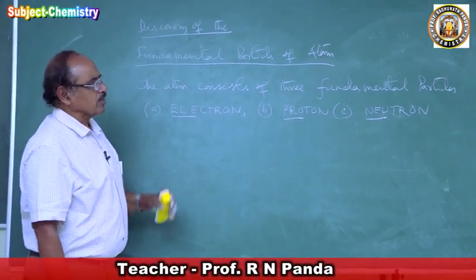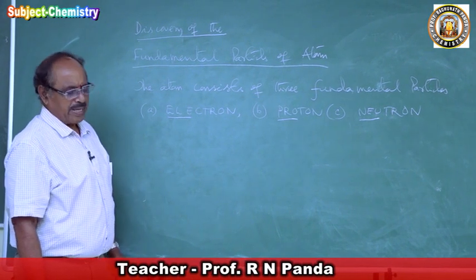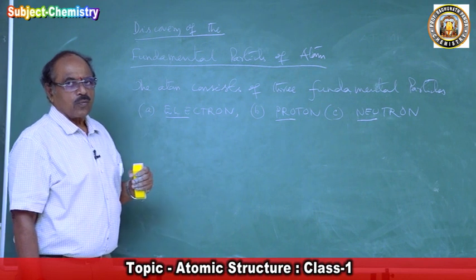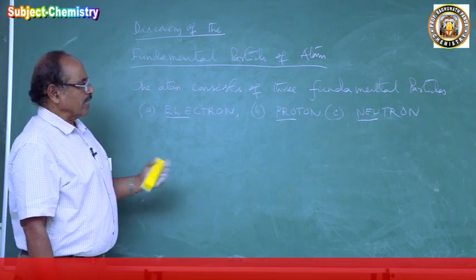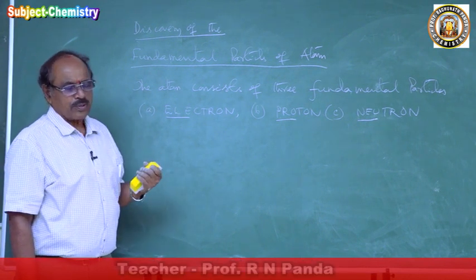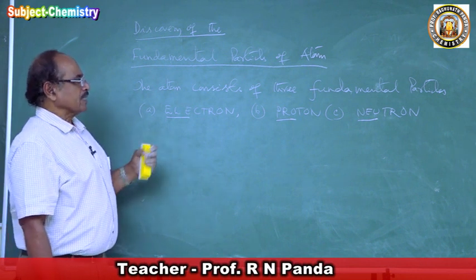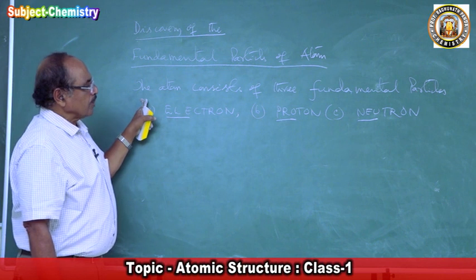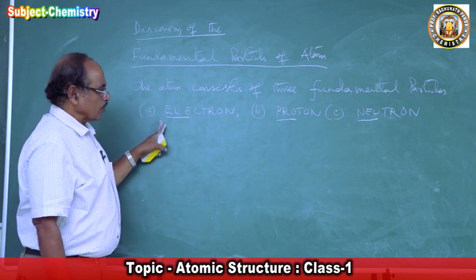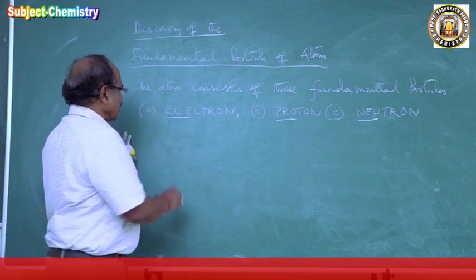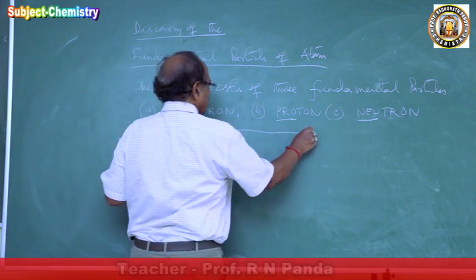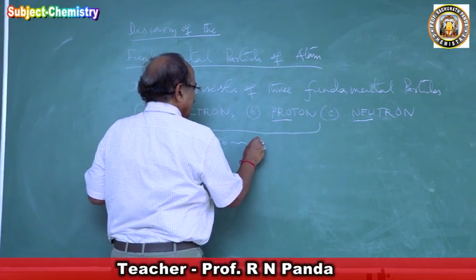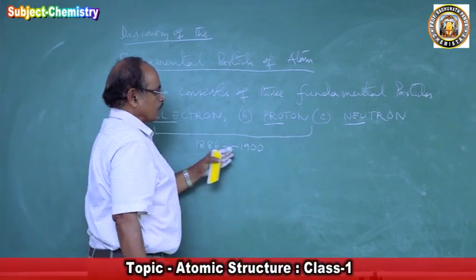How the names came, I will also be discussing: how the name came to the electron, why the name proton was given, why it was called neutron. We will be discussing that. So the atom consists of three fundamental particles: the electron, proton, and neutron. And this electron and proton were discovered between 1886 and 1900. Everything about them could be known.